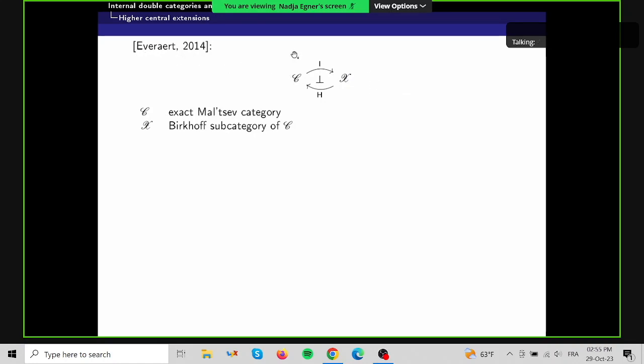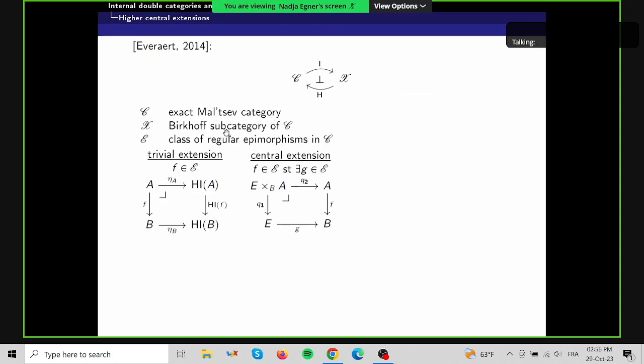So we can start with an exact Mal'cev category C and a Birkhoff subcategory X of C as before. And then I will call E the class of regular epimorphisms in C. And then we've seen these two definitions of trivial extension and central extension. So here, a trivial extension was a morphism f in E such that this naturality square is a pullback. And for a central extension, we had another morphism g in E such that the pullback of f along g is